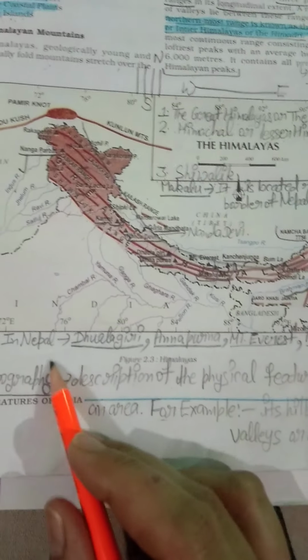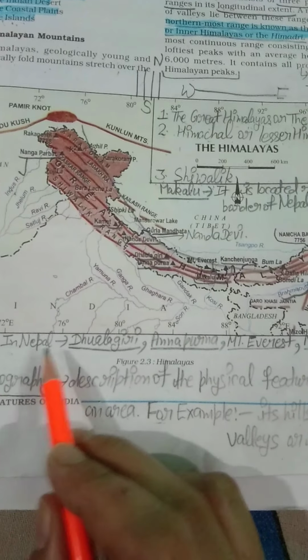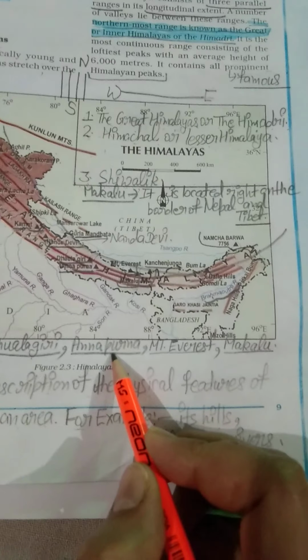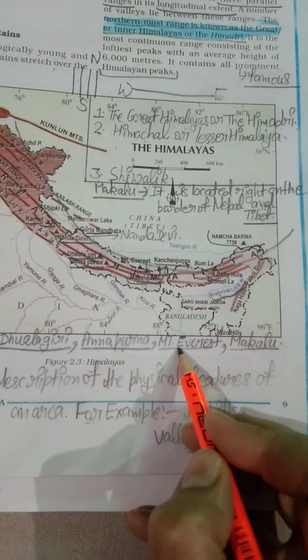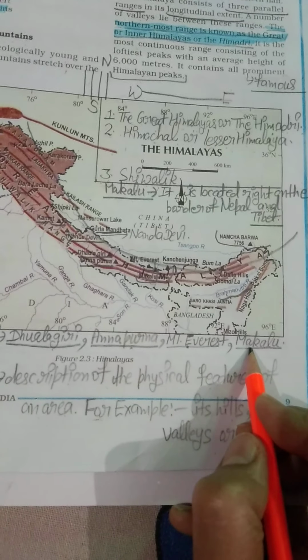Okay, now just see the mountains of Nepal. I have also written the name of the mountains which are located in Nepal. See this line, in Nepal. Dholagiri mountain is located in Nepal. Annapurna mountain is located in Nepal. Mount Everest is also located on the border of Nepal, and Makalu is also located there.